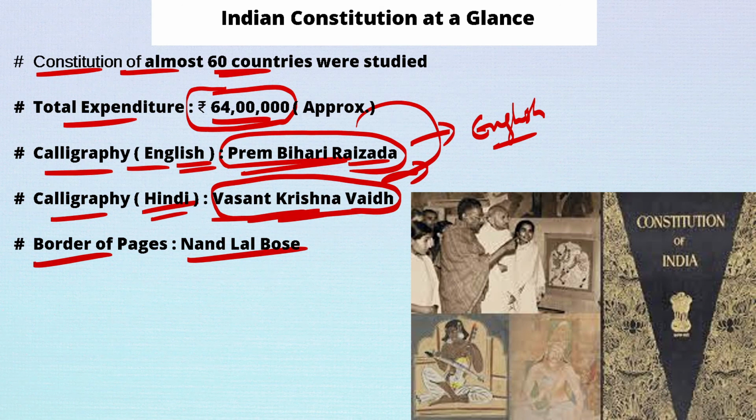So in the picture you can also see that he is Nandlal Bose. He is demonstrating his designs on the Constitution to Mahatma Gandhi. So these were the designs which we can see on the borders of the pages.